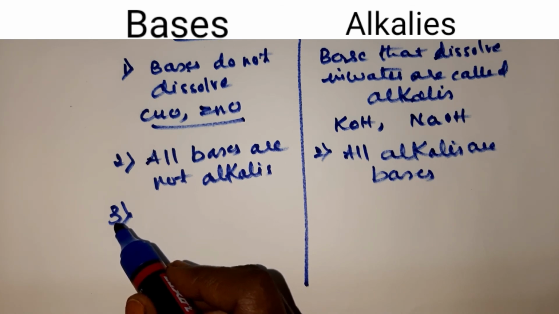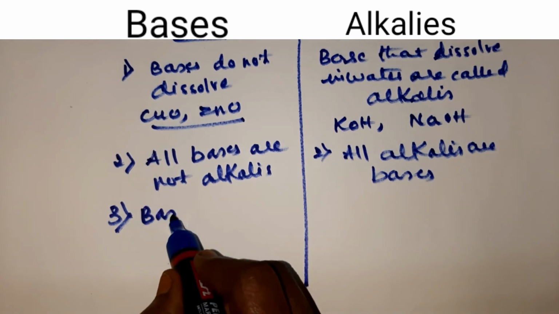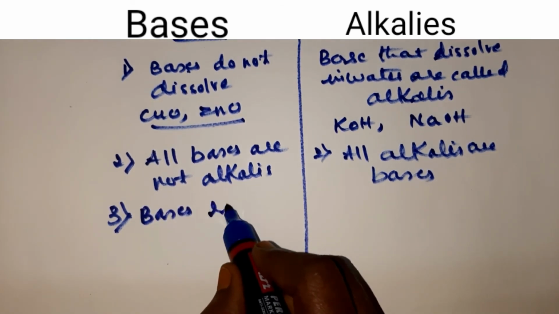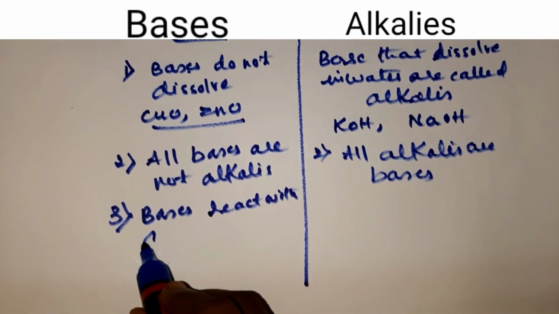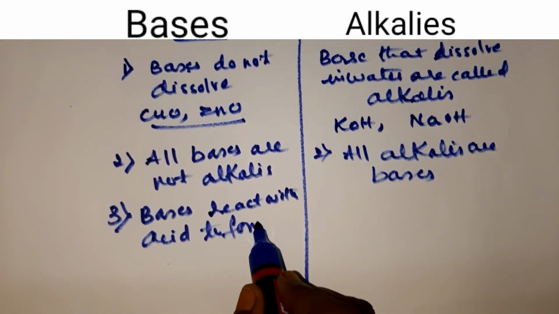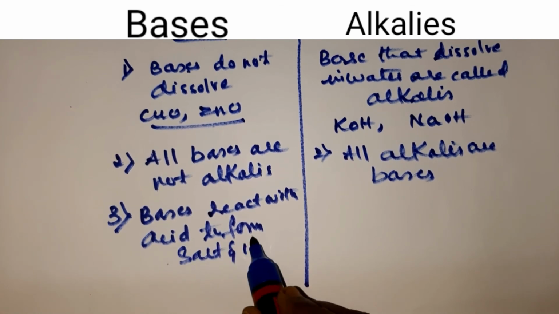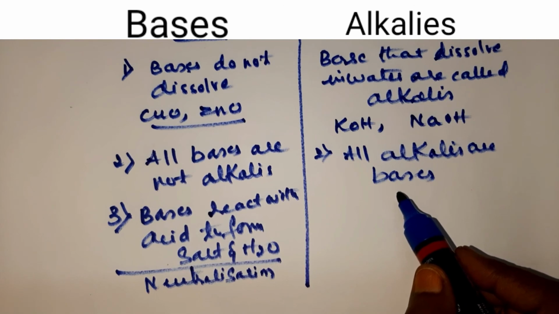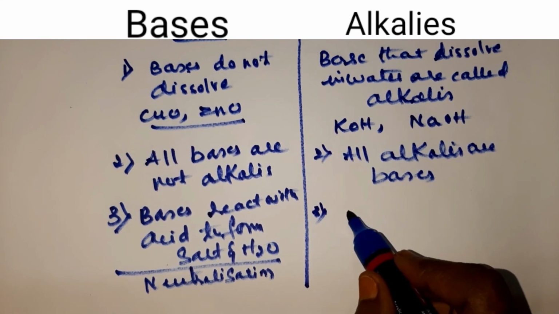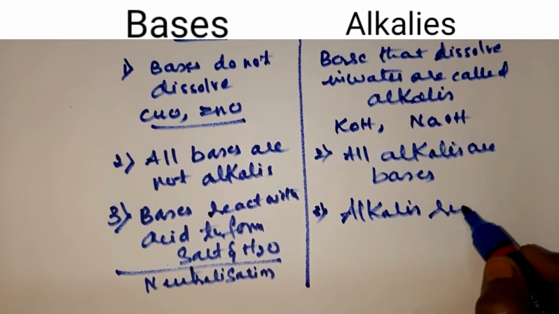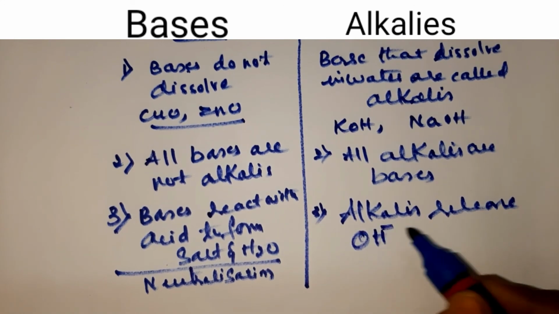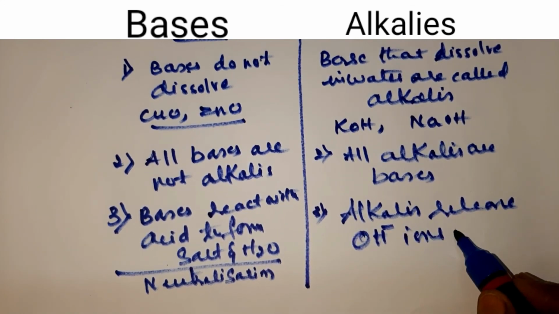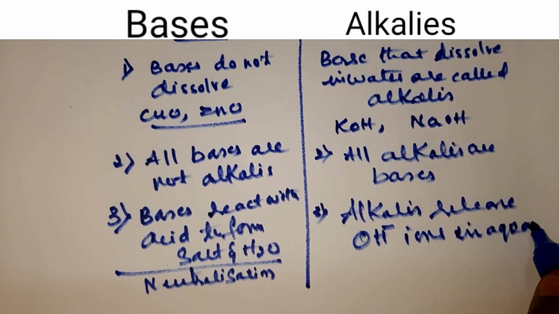Bases react with acid to form salt and water, children, and this process we call neutralization. Then what about alkalis? Alkalis release OH minus ions when dissolved in water or in aqueous solution, children.